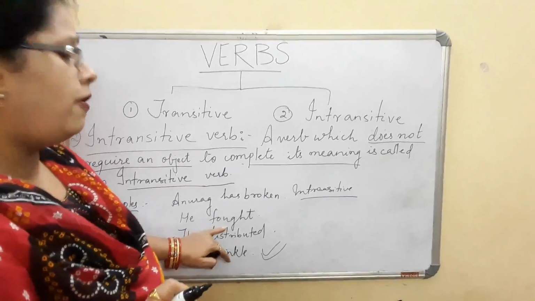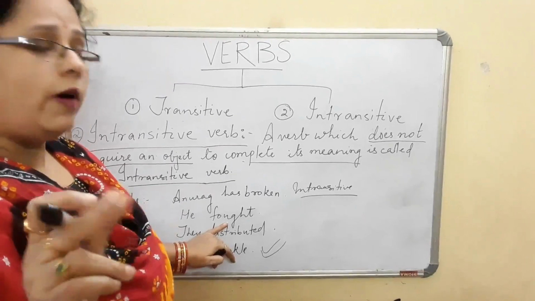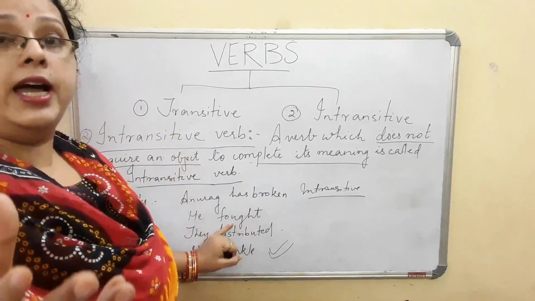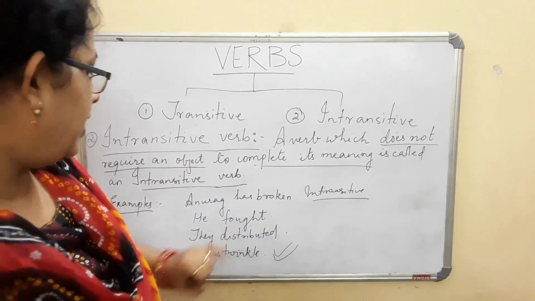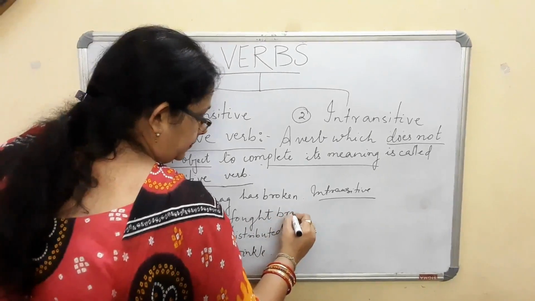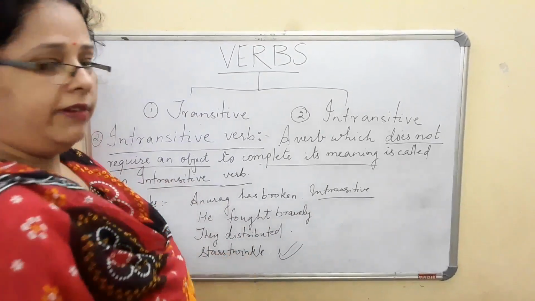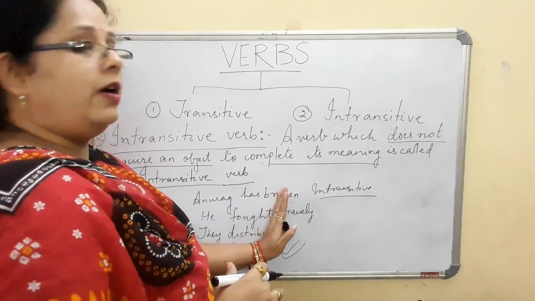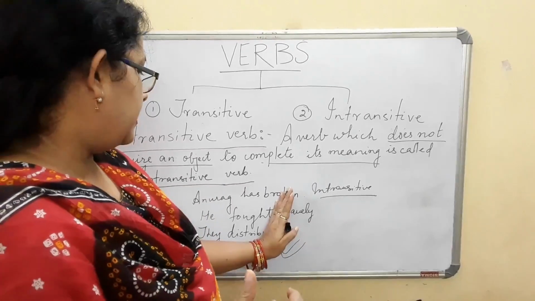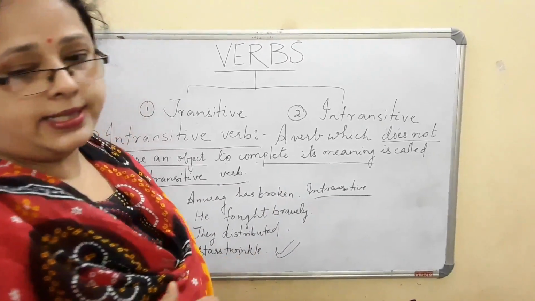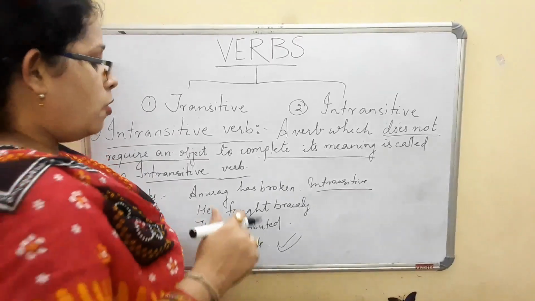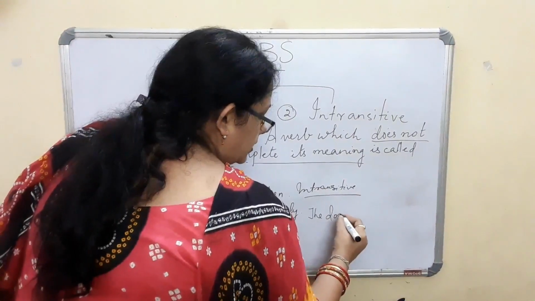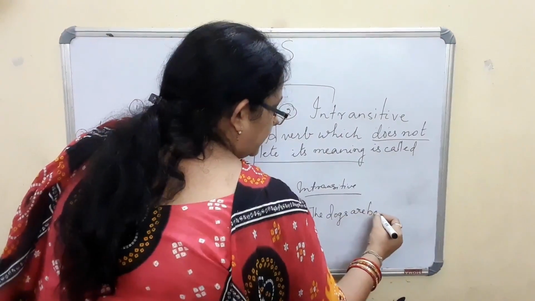But if I say he fought, is it intransitive? Why do we say he fought? He may be fighting for something, और कभी कोई लड़ता है, बहुत bravely लड़ता है, cowardly के way में लड़ता है. If I say he fought bravely, when I am adding a word here, bravely, it becomes a complete meaning. But if I say he fought, कहीं पे भी fighting कर सकता है. Many a time there are some sentences that show that it is complete. Suppose I say another sentence here, the dogs are barking.